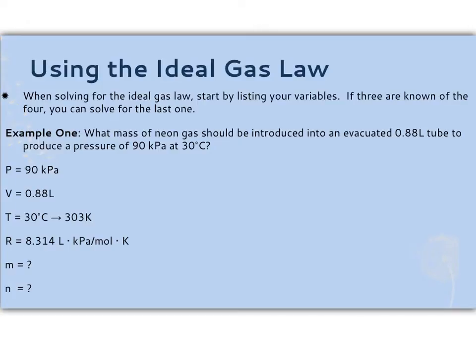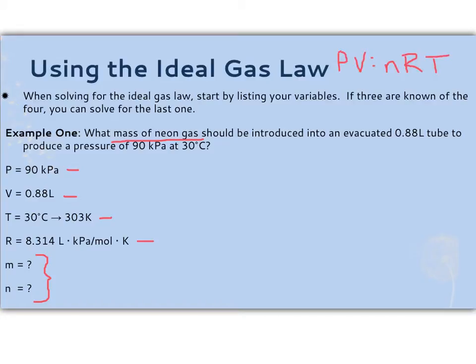So example 1 here is asking for the mass of neon gas, and how much should be introduced into a 0.88 liter tube to produce a pressure of 90 kPa at 30 degrees Celsius. From that we have pressure, we have volume, we have temperature, which again we're changing into Kelvin all the time. We will always have R, and we're choosing 8.314 because it is the kPa value. And we do not have moles, and we do not have mass. So what we're going to need to do first is find moles, and then after that we can find mass.